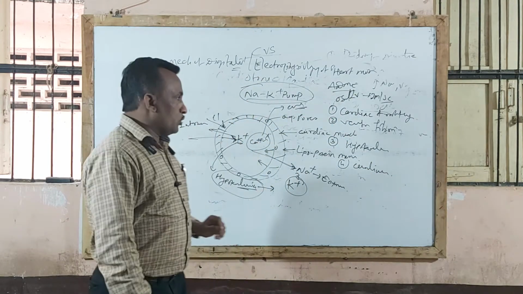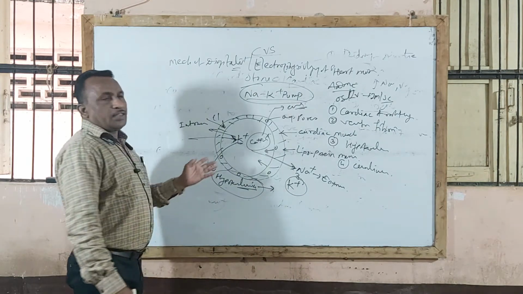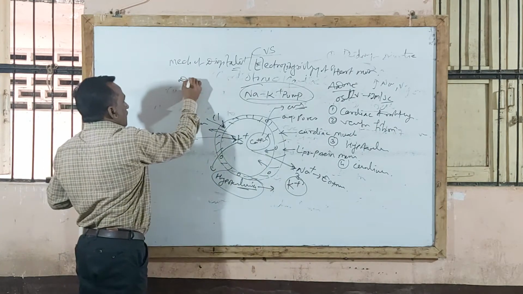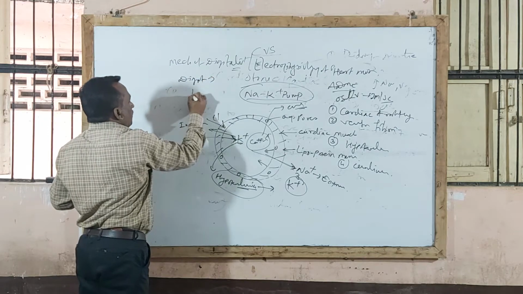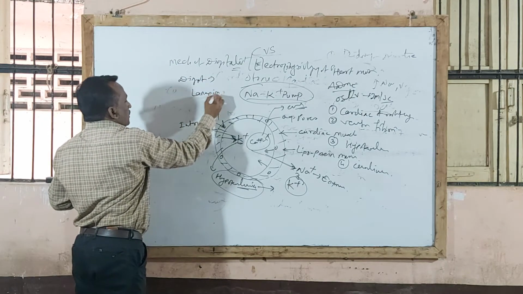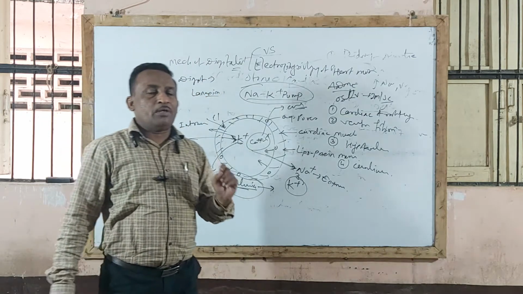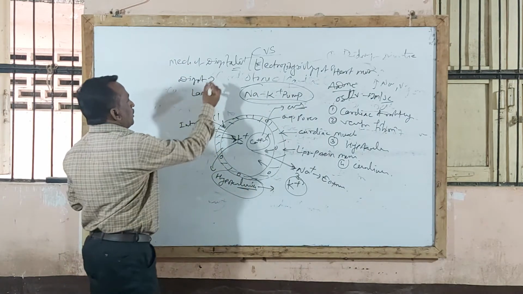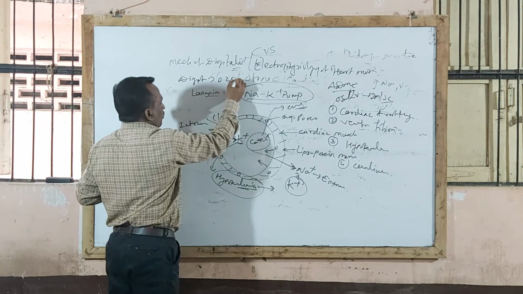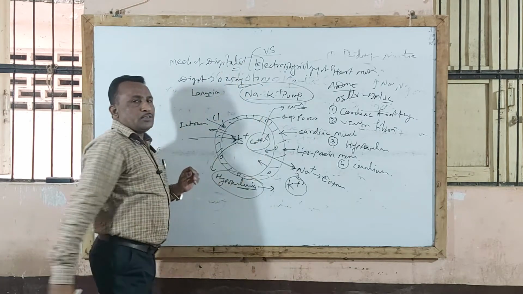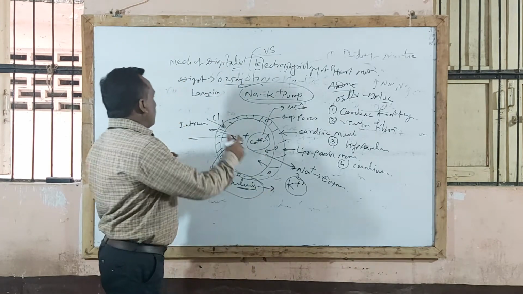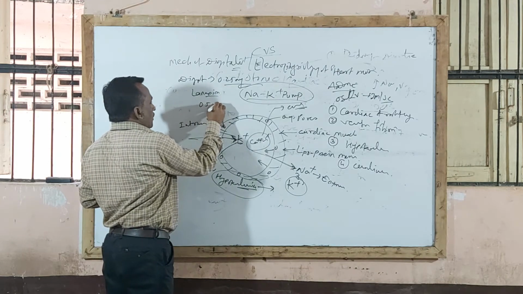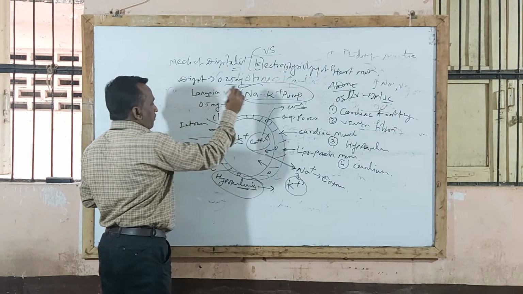Now regarding doses and route of administration: digoxin tablet is available in the market, trade name Lanoxin. Lanoxin tablets and Lanoxin injections are available in the market, from Burroughs Wellcome company. Digoxin is given in the dose of 0.25 mg twice or thrice a day, and the injectable preparation of digoxin is 0.5 mg by IV.